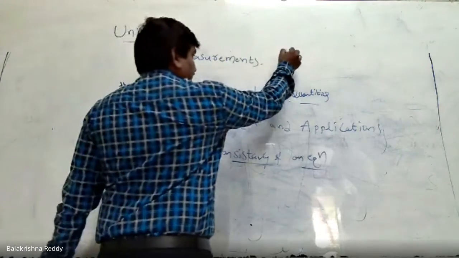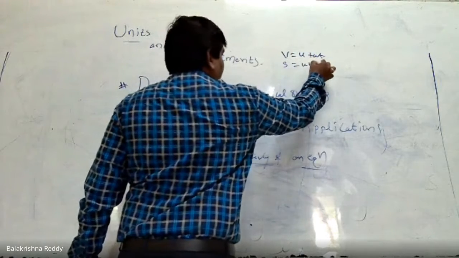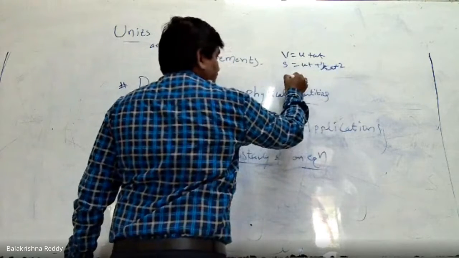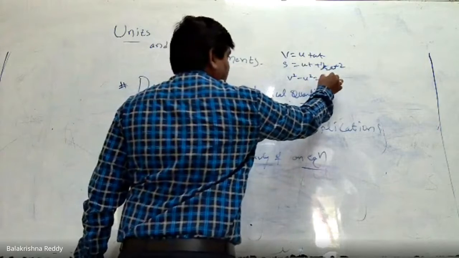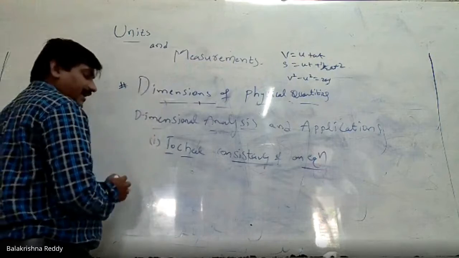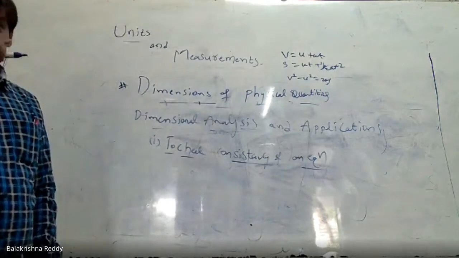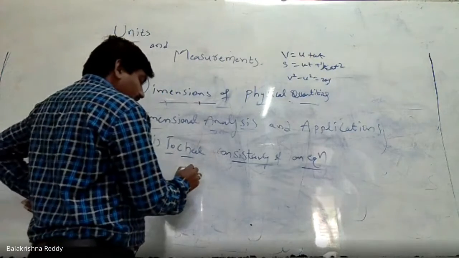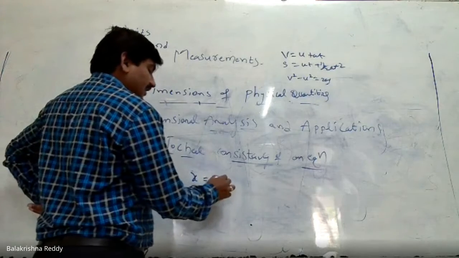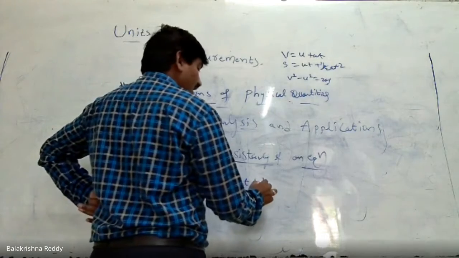We studied this in 9th standard. s equal to ut plus half at square. v square minus u square equal to 2as. Now, the second equation of motion I am writing with a change: x equal to x naught plus ut plus half at square.